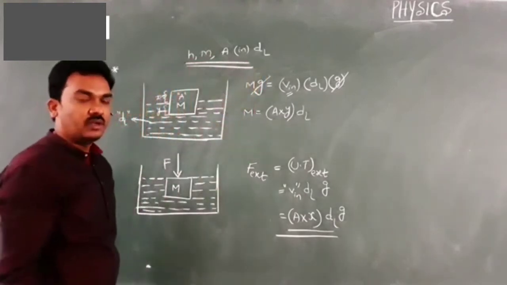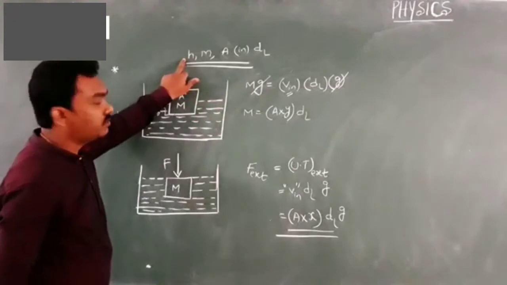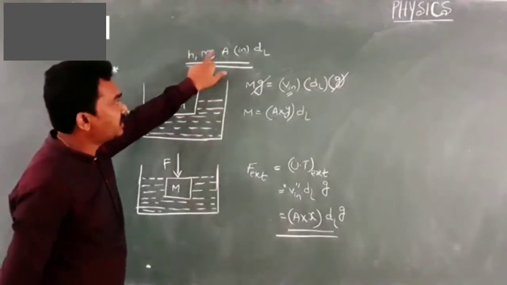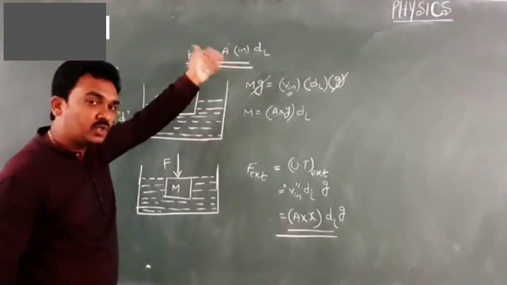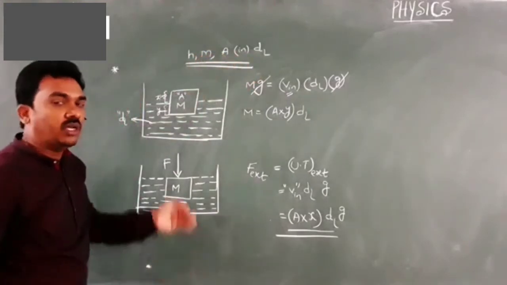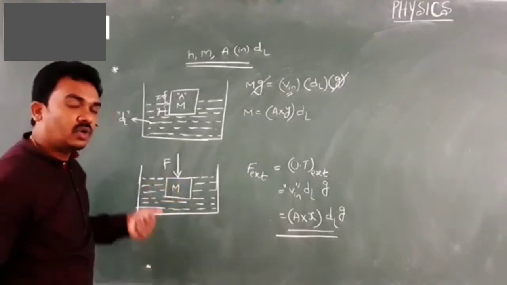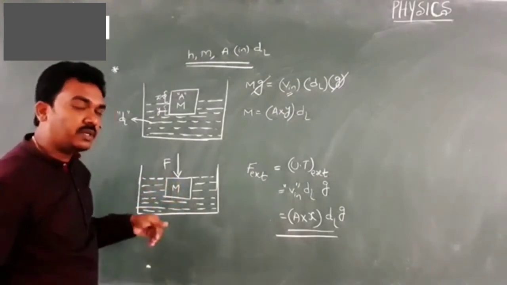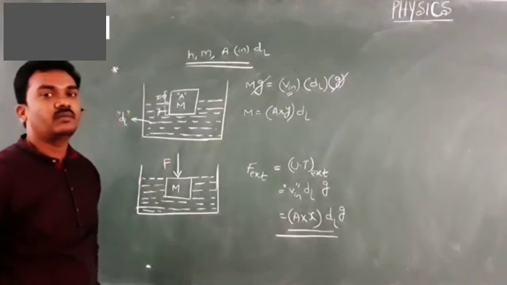Hope you are writing the question. A wooden block of height h and mass m, cross-sectional area A, is made to float in a liquid of density dl. Then what extra force is required to keep the body submerged completely in the liquid?